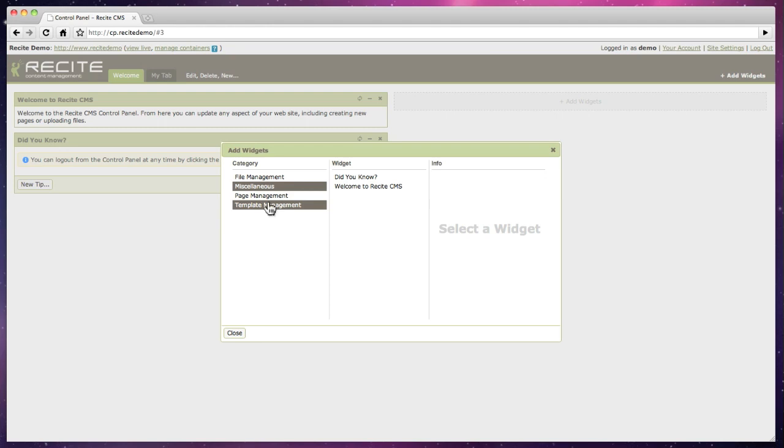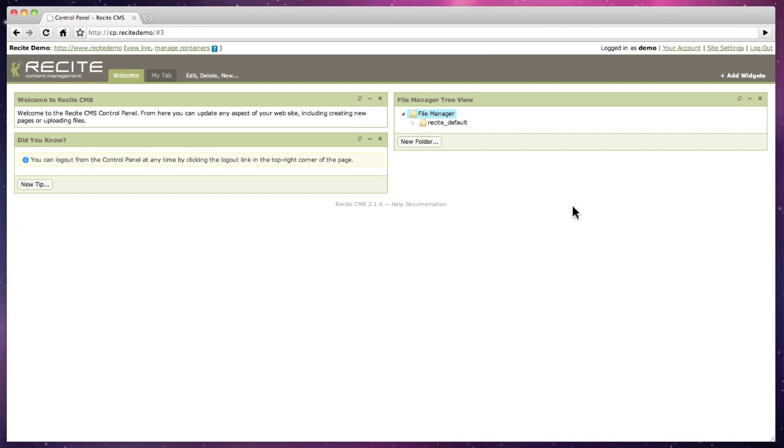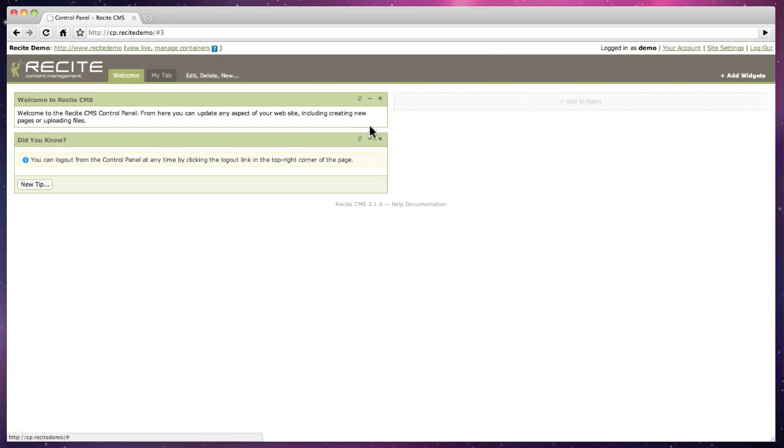You can add a new widget at any time. There's no limit on how many widgets can be in a tab. Widgets can easily be removed by clicking the Close button.